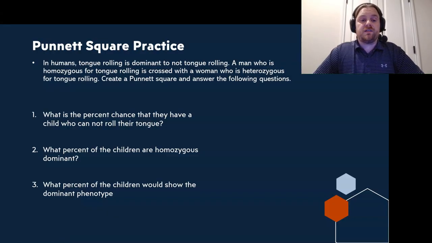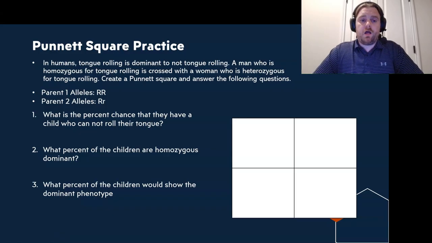So that shows us that parent 1 is uppercase R, and parent 2 is uppercase R, lowercase r. Then we want to draw our box and put in our parental alleles above and to the left of those boxes. So like that. Okay.